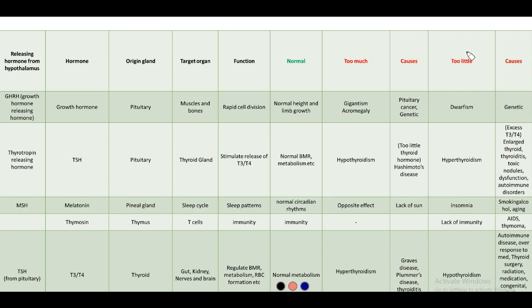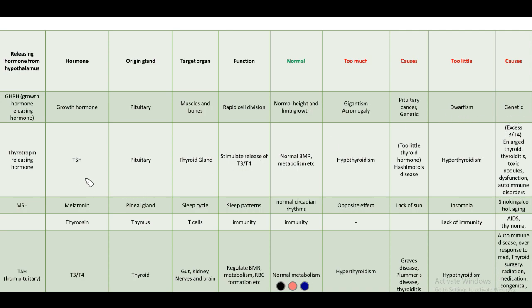Then if it is secreted too little, or there is a deficiency of growth hormone, it causes dwarfism. You might have seen some people who are very short. They are sometimes called dwarfs, as a clinical term. They are very short, around 4'11". They are even shorter than most normally growing children, including children around the age of 11 and teenagers. And again, the cause of this is genetic.